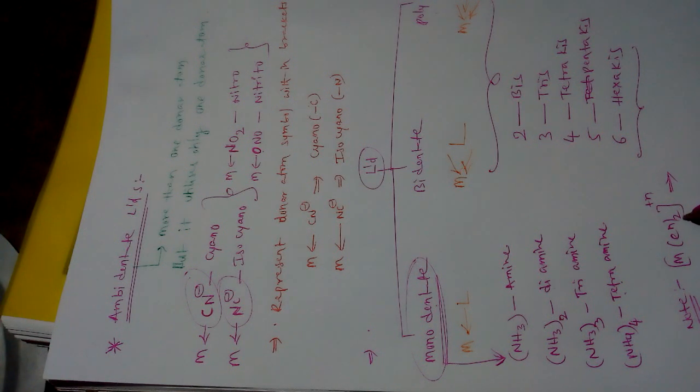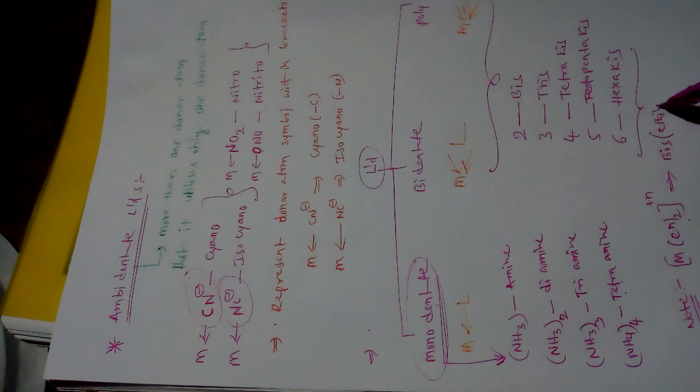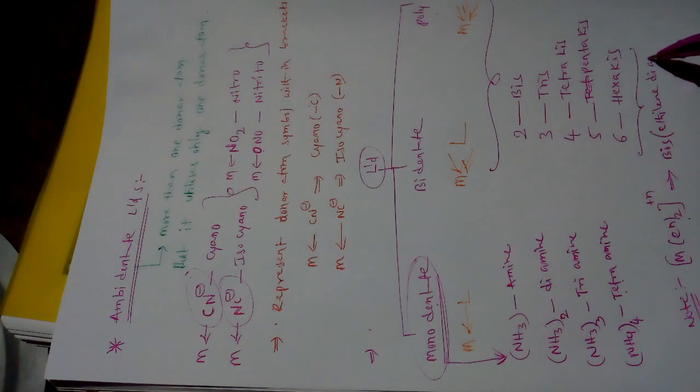For polydentate ligands that appear more than one time, like two, we can use bis as a prefix. After writing bis, the ligand name should be in brackets, that is (ethylenediamine), then close the bracket.